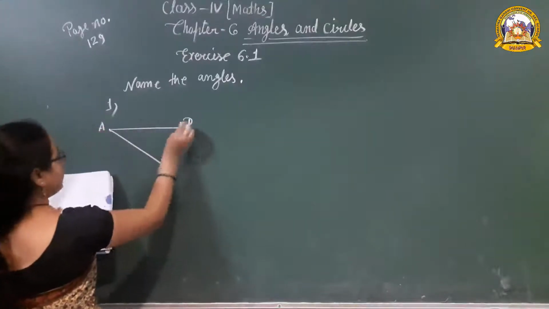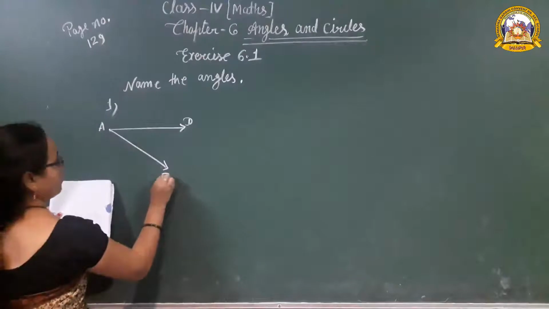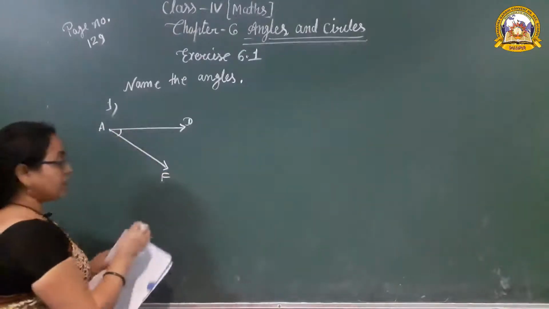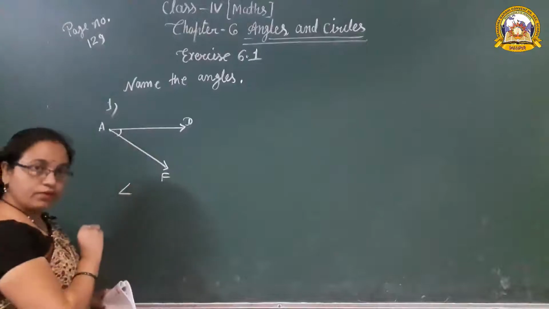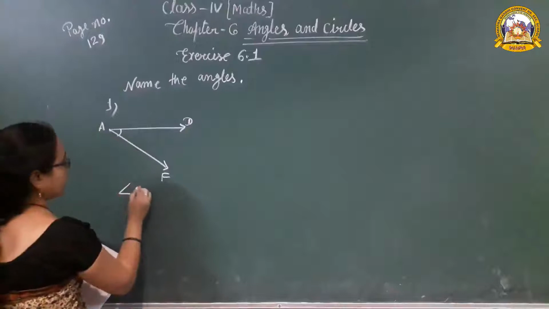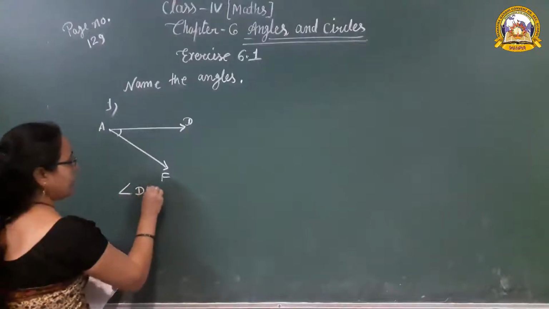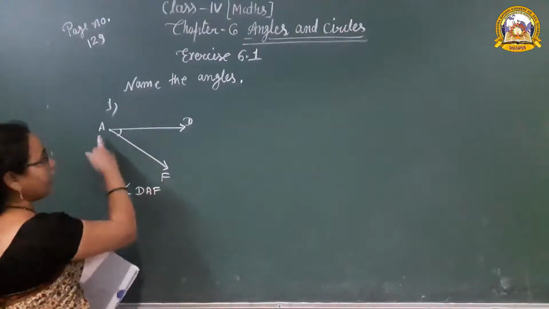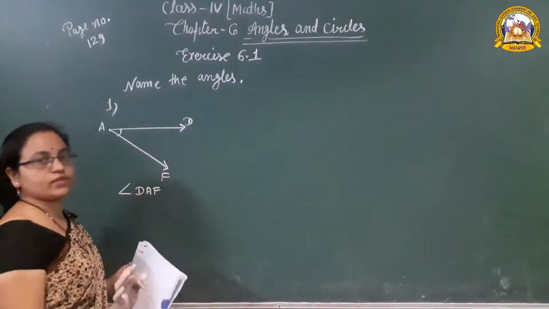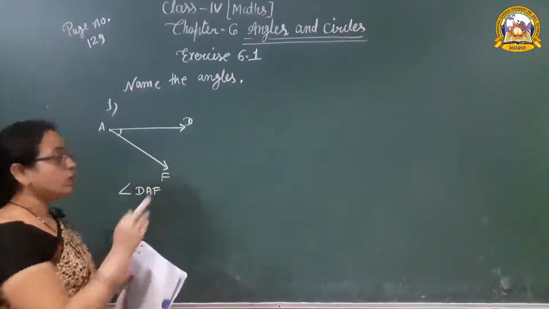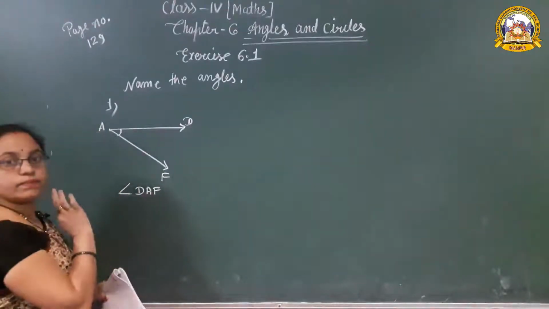AD, AF. Okay. So what is the naming of this angle? First we show the symbol of angle DAF. Angle DAF. Also we can write angle FAD. Both are correct. Okay, no confusion between them. Both are correct, but the vertex should be in the middle.